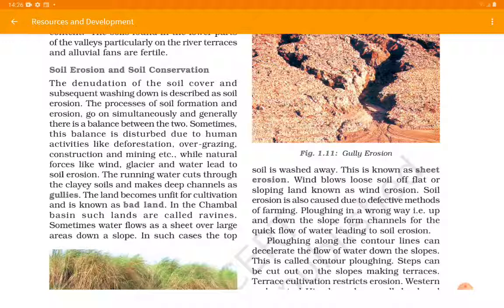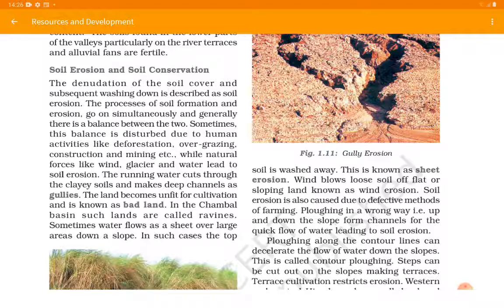The denudation of the soil cover means the removal of the soil cover, and its subsequent washing down is described as soil erosion. The process of soil formation and erosion go on simultaneously, and generally there is a balance between the two. Sometimes this balance is disturbed due to human activities like deforestation, overgrazing, construction, mining, etc., while natural forces like wind, glacier, water lead to soil erosion.